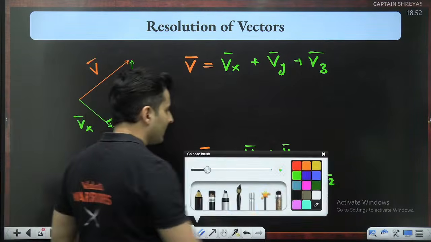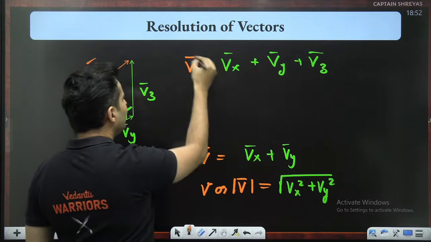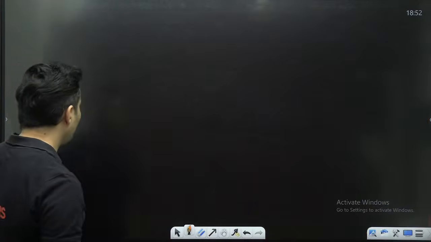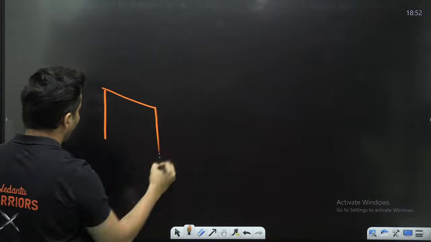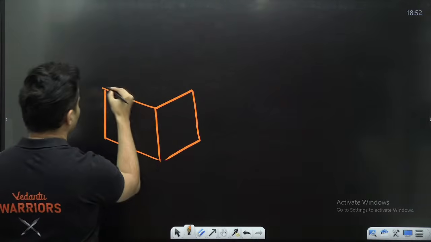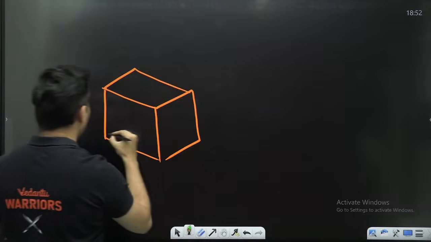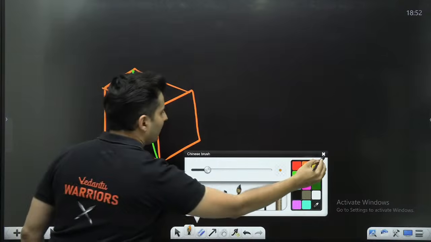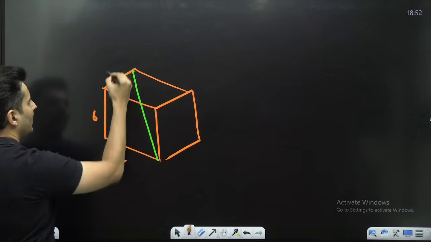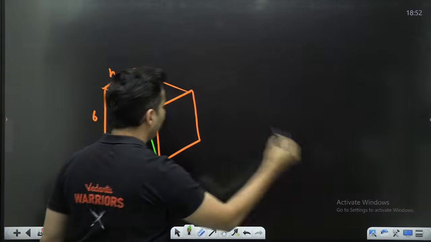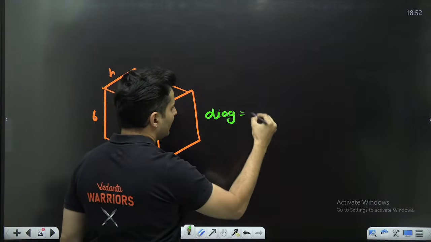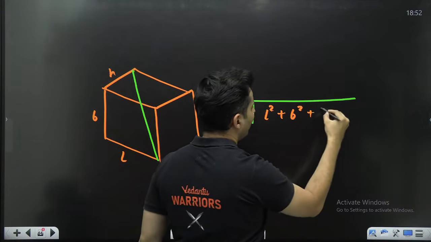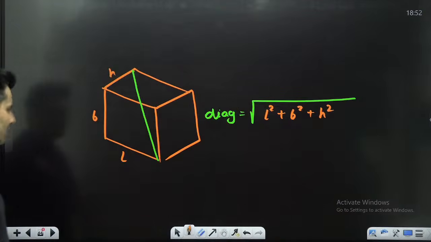Same way, over here, we can use the properties of a cube. This actually becomes the diagonal of a cube. I hope you know this particular property. When you have a cube like this, and when you have a diagonal, and if each of these sides has length, breadth, and height, then the diagonal is basically the root of length square plus breadth square plus height square.